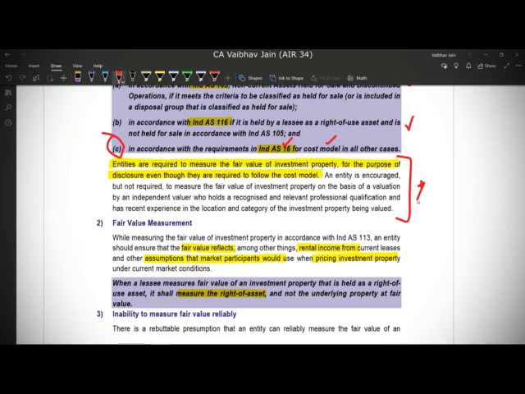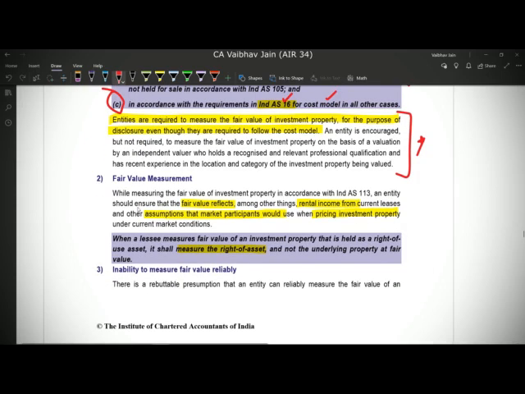But Ind AS 40 also says that the entity should measure the fair value for disclosure purposes, not for the balance sheet but for the notes to accounts, that is for the disclosure of the fair value. So the entity should measure fair value. Now such a fair value should reflect the rental income and the assumptions of market participants while pricing the investment property if the property is owned.